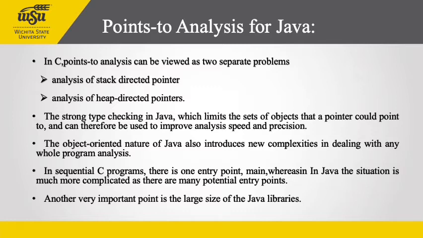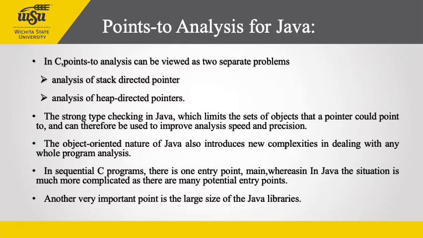Java, on the other hand, allows no stack directed pointers whatsoever, and Java programs usually have many more dynamic allocation sites than C programs of similar size. So, Java analyses have to handle heap directed pointers well. That's a major difference. Another important difference is strong type checking in Java, which limits the set of objects that a pointer could point to and can therefore be used to improve analysis speed and precision.